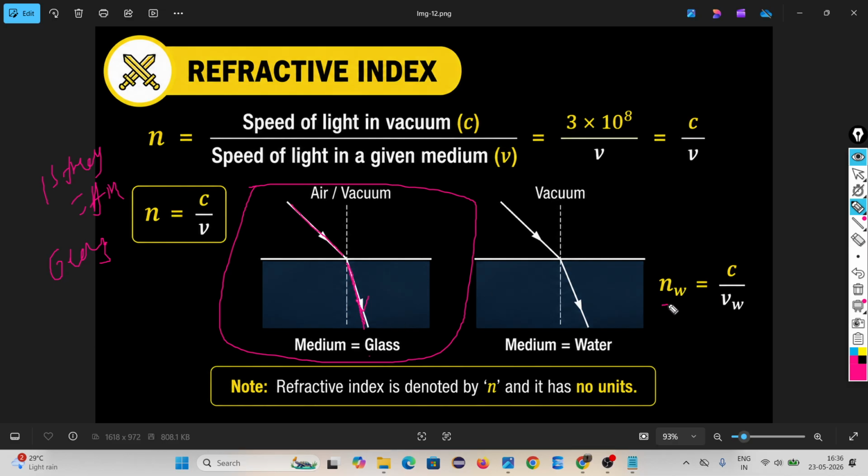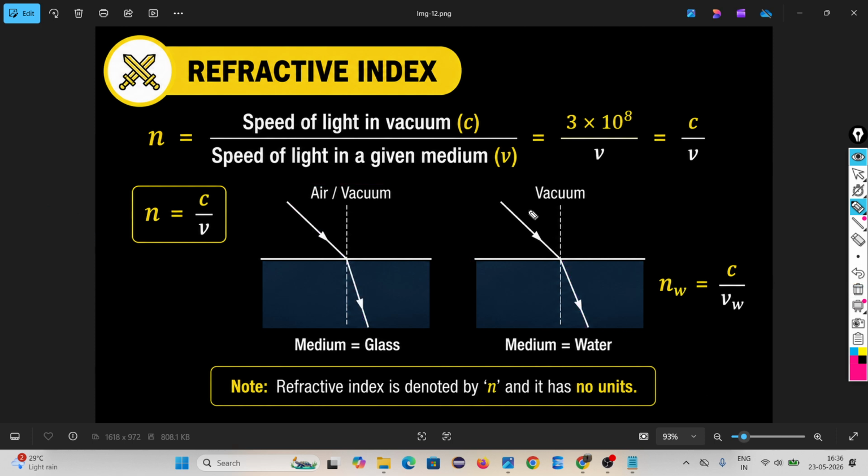Look, here I am writing n of w. Why am I writing n of w? Because the refracted ray is in water. Don't look at which medium the incident ray is in, look at which medium the refracted ray is in. You have to find the refractive index of that. n of w, where n represents refractive index and w is for water, equals c upon v of w, where c is the speed of light in the first medium, the vacuum, and v of w is the speed of light in water.